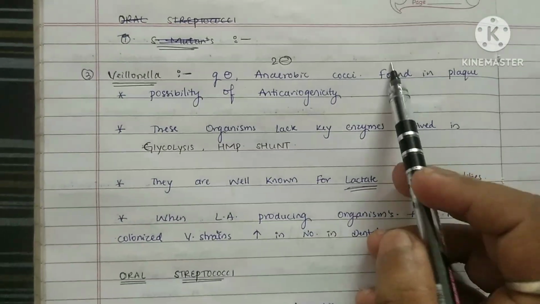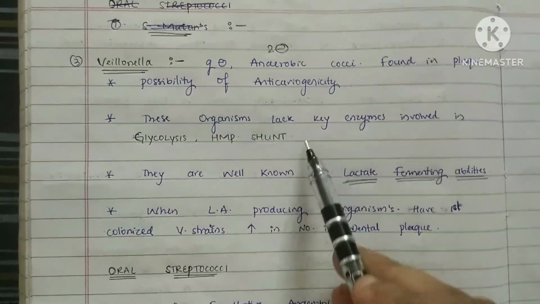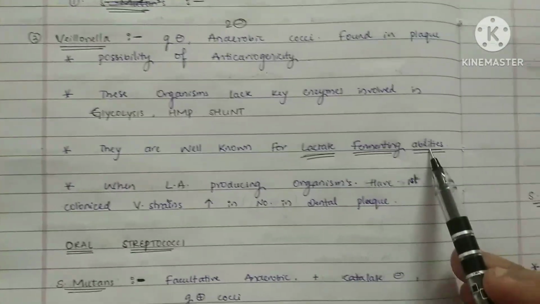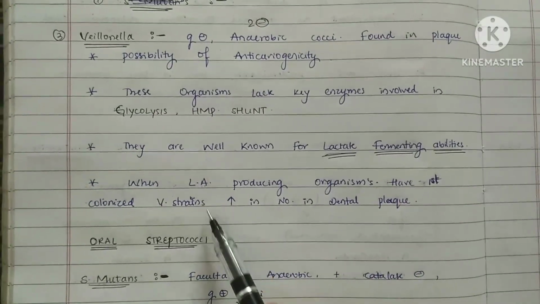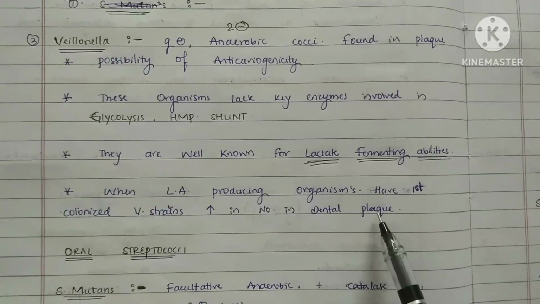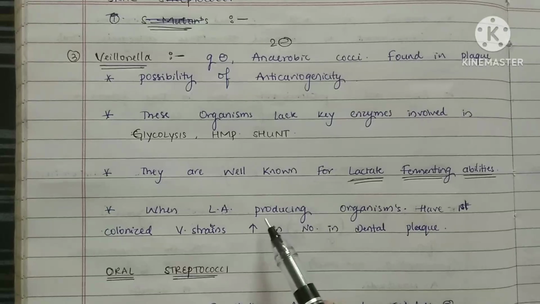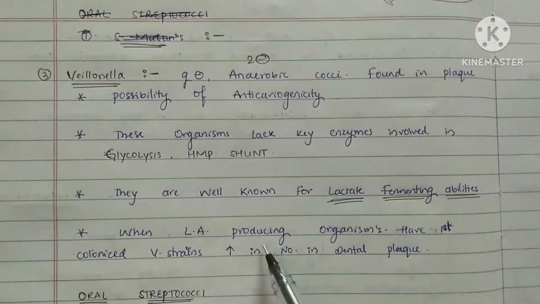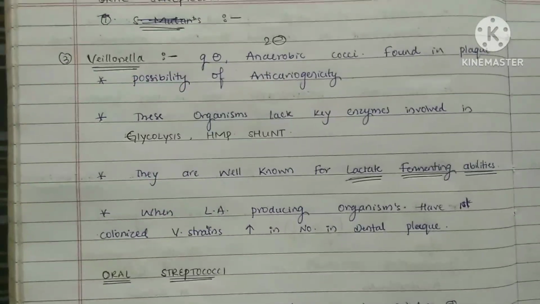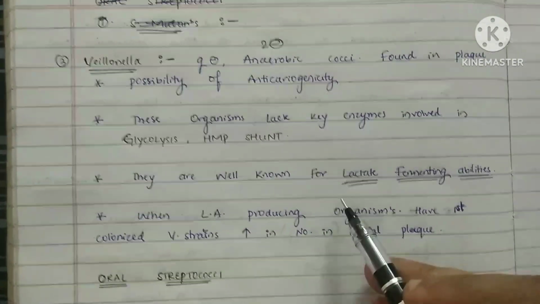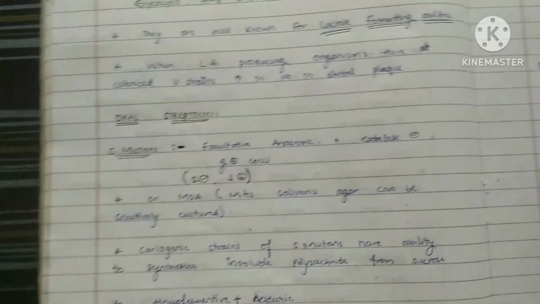Okay, one property is that these organisms lack key enzymes which are involved in glycolysis and HMP, and they are also well known for lactate fermenting abilities. Okay, when lactic acid producing organisms have first colonized Veillonella strains, they have increased in number in dental plaque. What does this statement say? Where Veillonella species are more, lactic acid producing organisms also become more. Simultaneously, the more lactic acid forming organisms there are, the more Veillonella strains there are in the dental plaque. Okay, so this is about the Veillonella species.